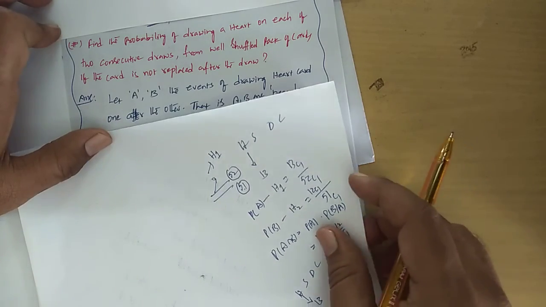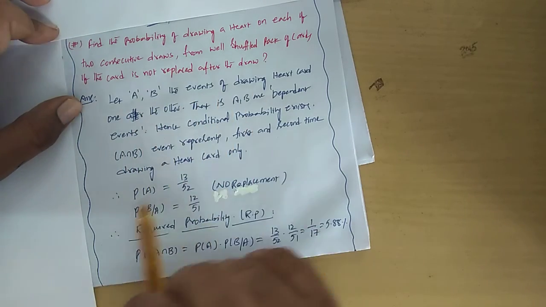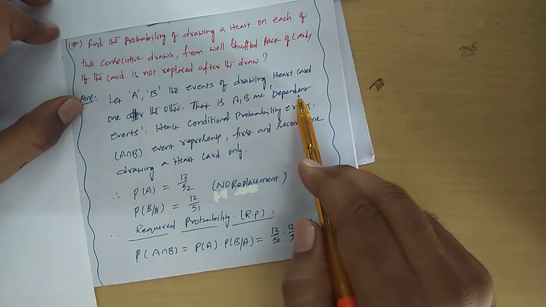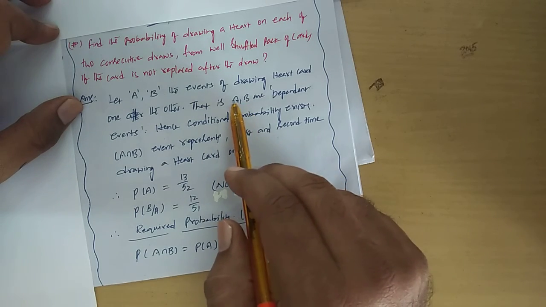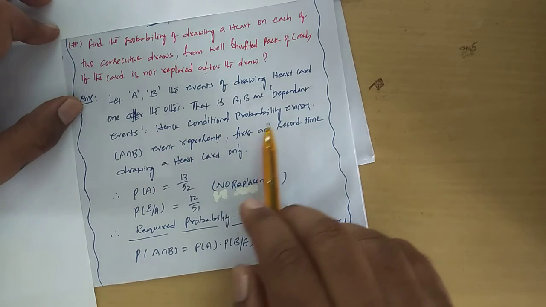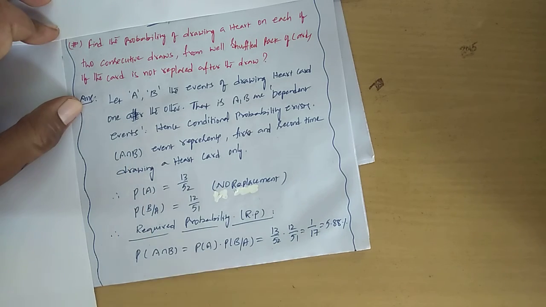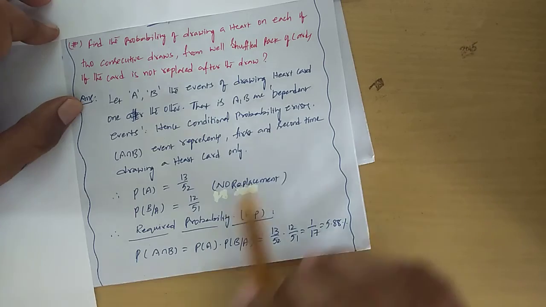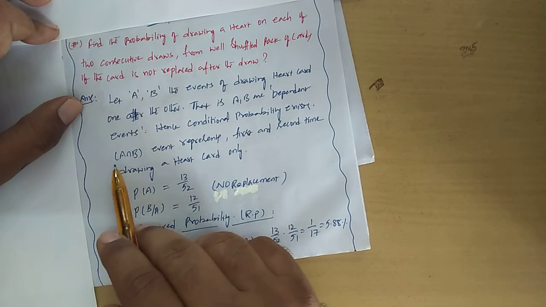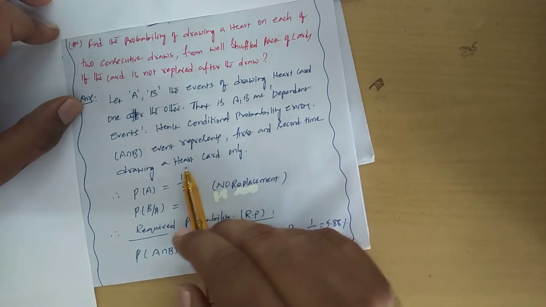So let us see how to write the answer. Let A, B be the events of drawing a heart card one after the other. That is, A, B are dependent events. Strictly speaking, B is depending on A. Hence, conditional probability exists. Probability of B given A exists. A intersection B event represents drawing a heart card the first time as well as the second time only.